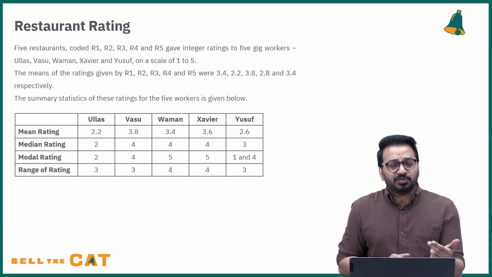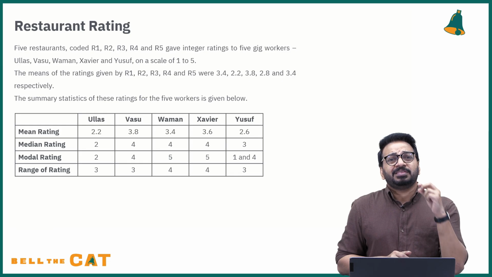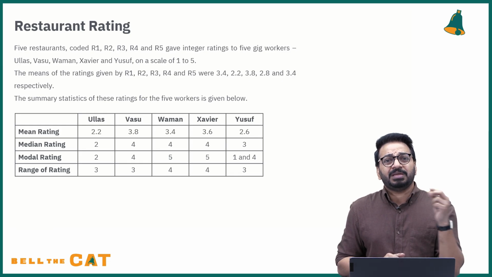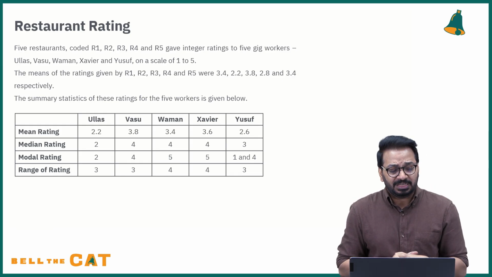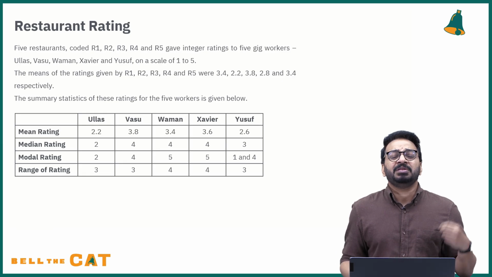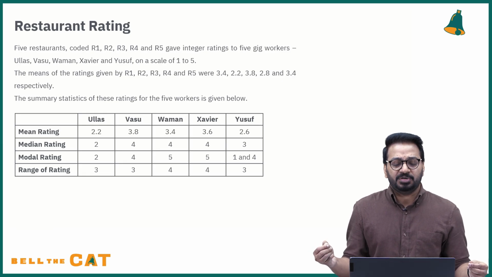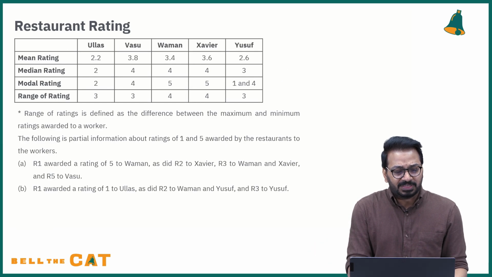So the modal rating for Ullas is 2. That means Ullas has gotten a 2 more times than anything else, right? The range of the rating is 3. Very simple: the maximum rating minus the minimum rating that somebody has got. Now we quickly go towards solving the set.